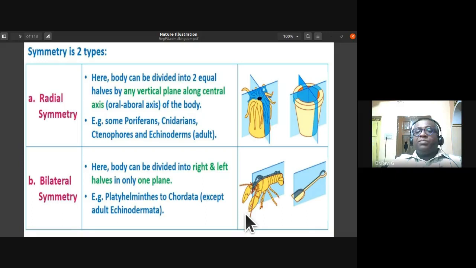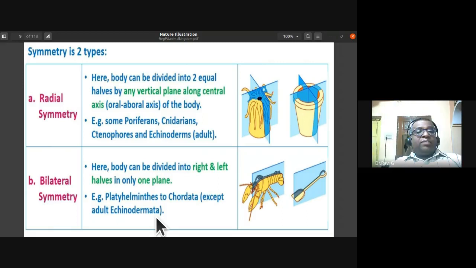So in birds, human beings, or many of the mammals, the body can be divided into two equal halves in only one vertical plane of symmetry. So the body can be divided into right and left halves in only one plane. They do not have more than one plane, as in the case of radial symmetry. From Platyhelminthes to Chordata, except adult Echinodermata, all of them exhibit bilateral symmetry.